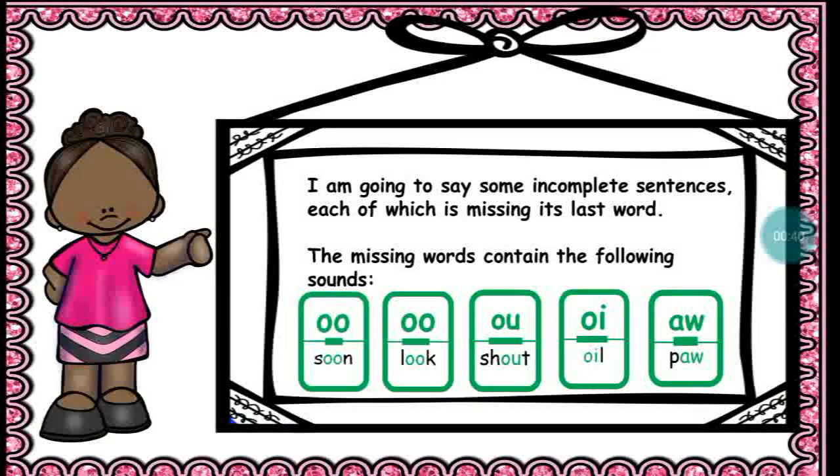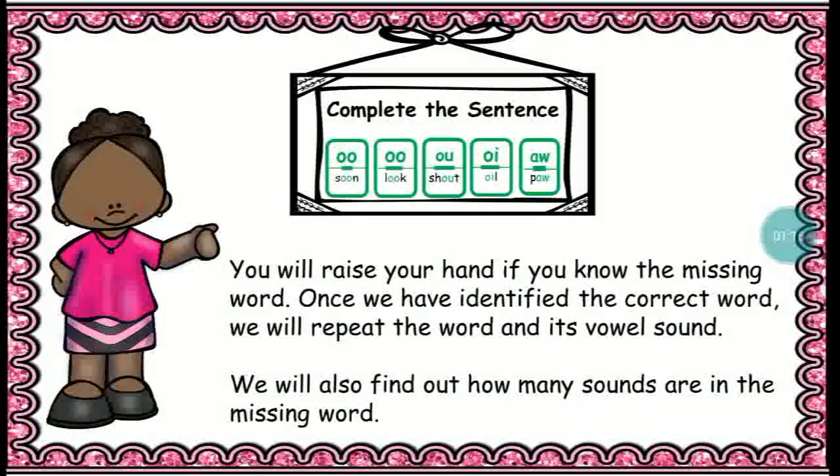The missing words contain the following sounds: the long oo sound, as in soon; the short oo sound, as in look; the ow sound, as in shout; the oi sound, as in oil; and the or sound, okay?